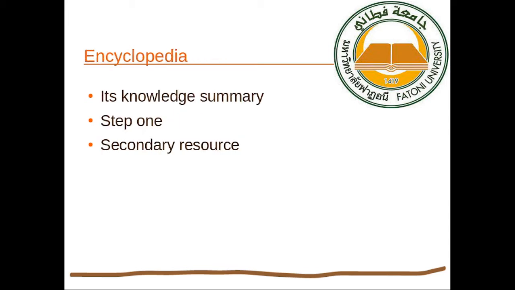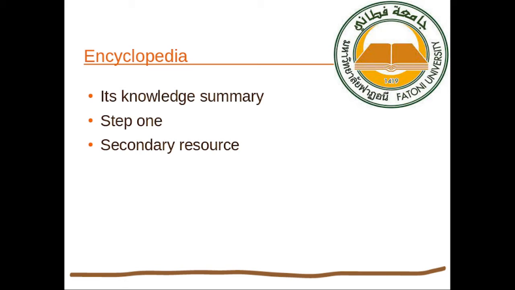An encyclopedia is a knowledge summary, so it provides a summary of knowledge in one field. It tries to summarize information from different resources and have it in one place. That is what an encyclopedia is, and it is a good starting point. So it is a good place to start by reading from an encyclopedia before you search or read from other resources, such as books and articles. And remember, it collects information from other resources. That means an encyclopedia is a secondary resource.